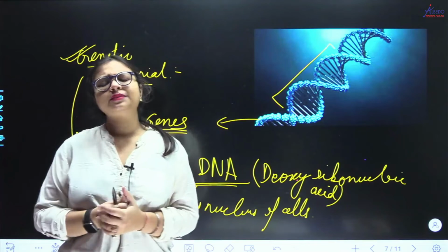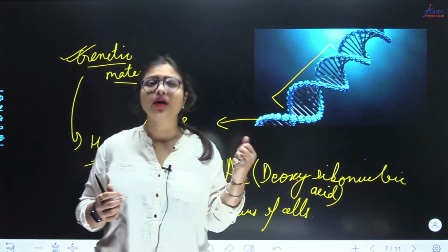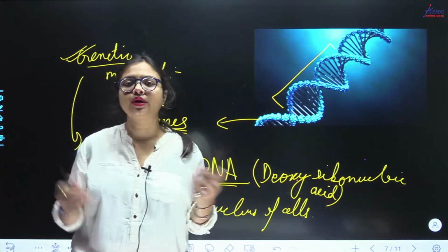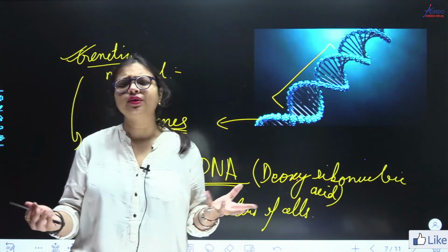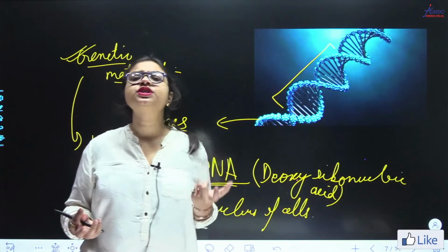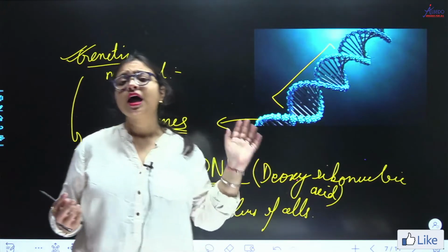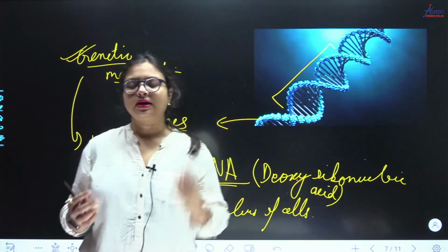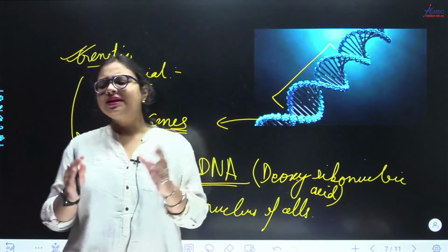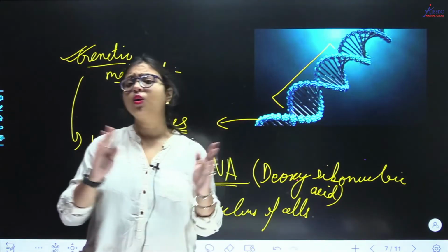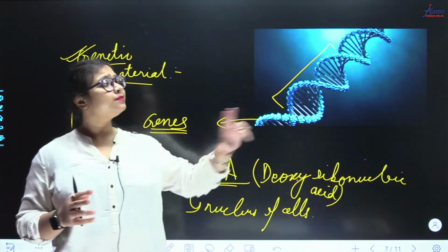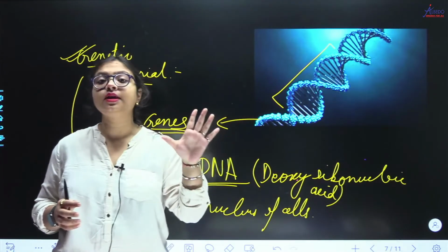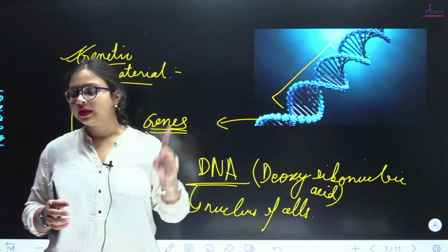ठीक है. Character मतलब हम क्या समझ लेते हैं, जैसे कि मेरा हेयर कलर हो गया, या मेरा आई कलर हो गया, या स्किन कलर हो गया, है ना, मेरा हाइट हो गया, या मेरे कितने हैंड हैं वो हो गया, कोई भी आप एक फीचर उठा लीजिए, और you can say that is a particular character and that is a particular trait. अभी हम आगे आएंगे इसके डिटेल में. ठीक है. So let's say DNA is governing all these characters in me, but there must be some particular segment in this DNA which must be controlling one character, right?